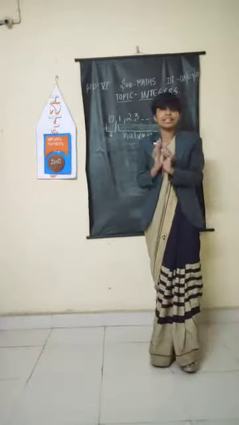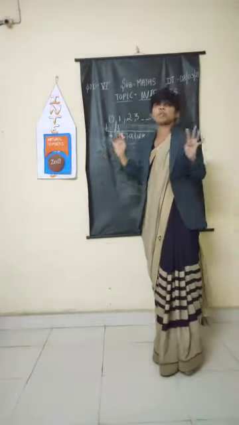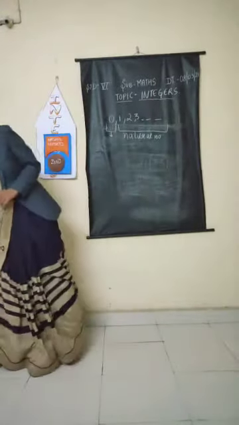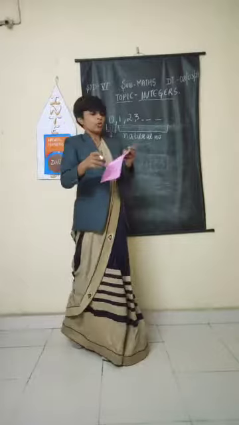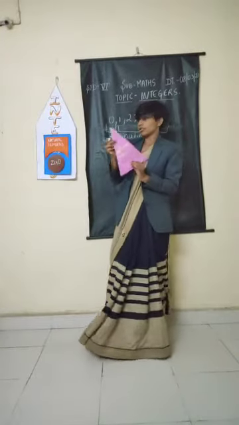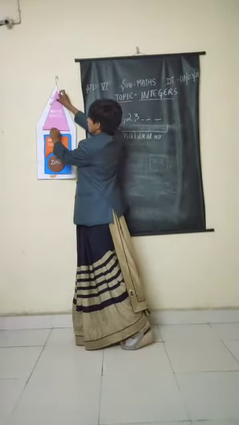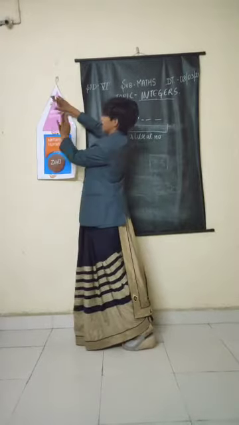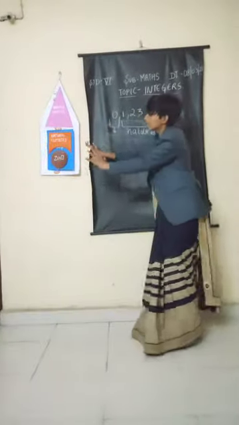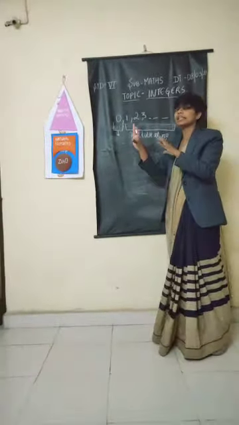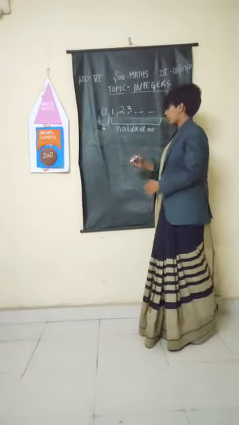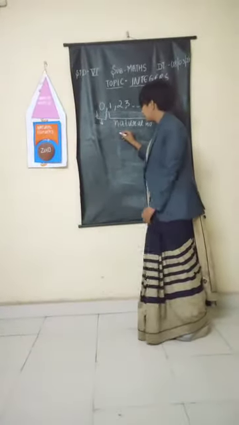They don't have any negative sign. So these are the positive integers. Now negative integers. What are negative integers? This is also included in the integers. So this is all that is included in integers. Let's have a look.